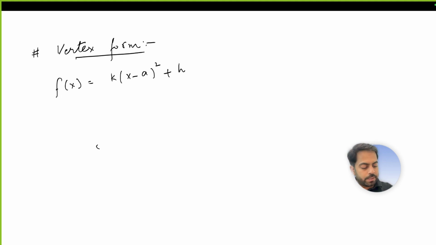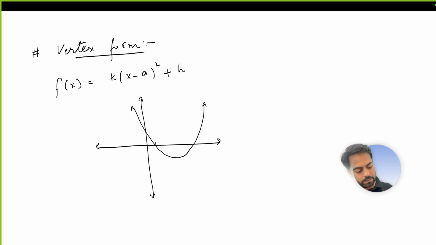So the benefit of this vertex form is, let us say I have this quadratic which is going, let us say, like this. This is 1, this is 2, this is 3, and this is 2 comma negative 1. So this is the vertex. Now the benefit of vertex form is we can directly write down the equation of the quadratic from the vertex form. It's very easy to write.